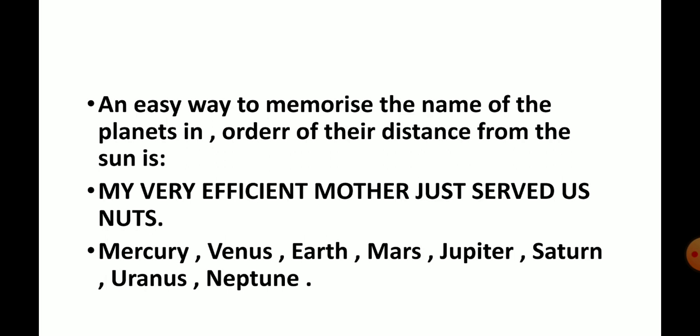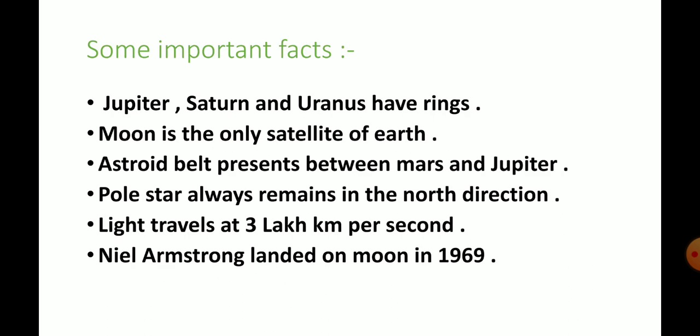My very efficient mother just served us nuts. M for Mercury, V for Venus, E for Earth, M for Mars, J for Jupiter, S for Saturn, U for Uranus, N for Neptune. Okay, remember this line. My very efficient mother just served us nuts.